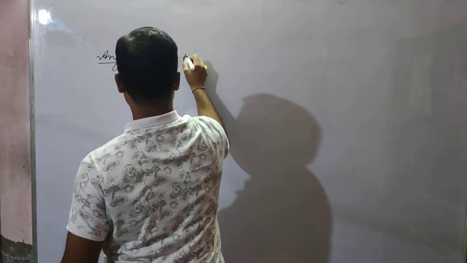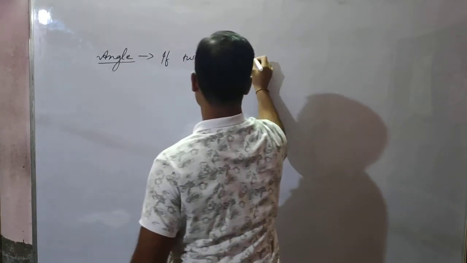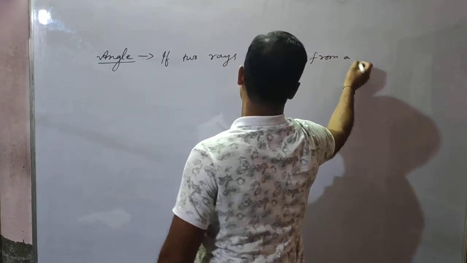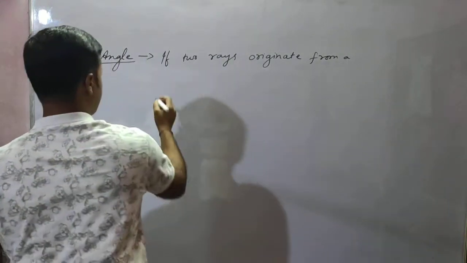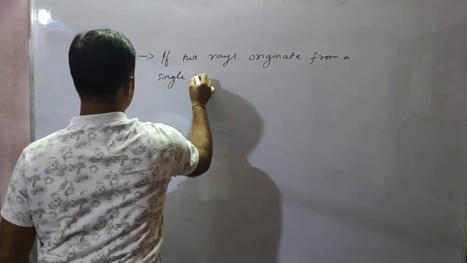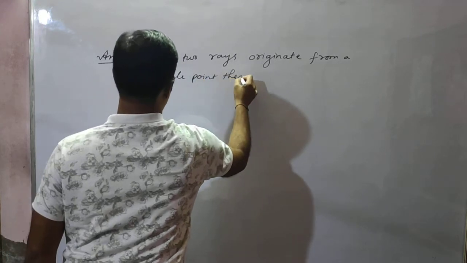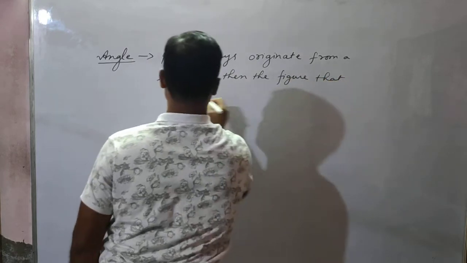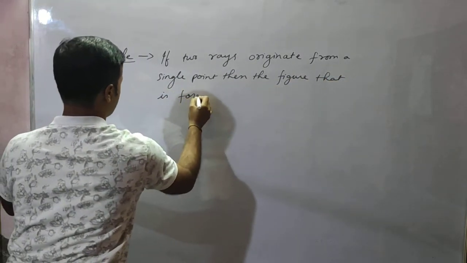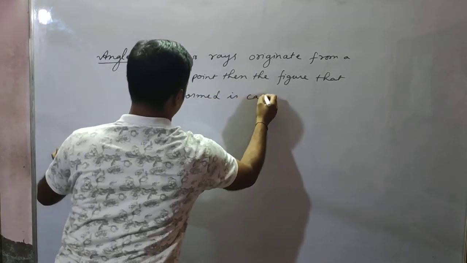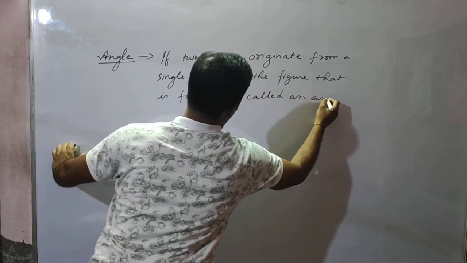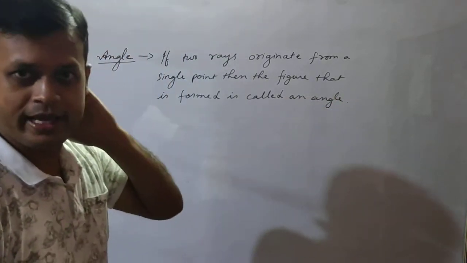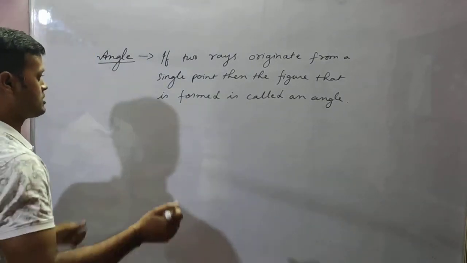If two rays originate from a single point, then the figure that is formed is called an angle.